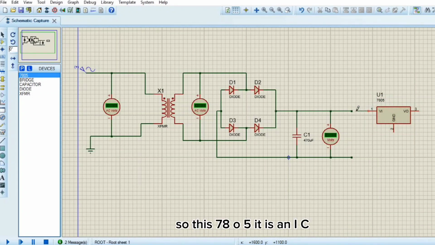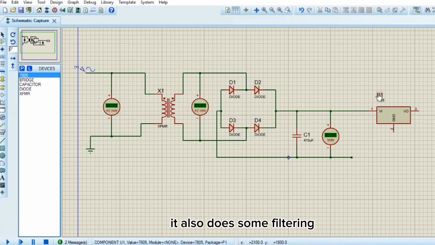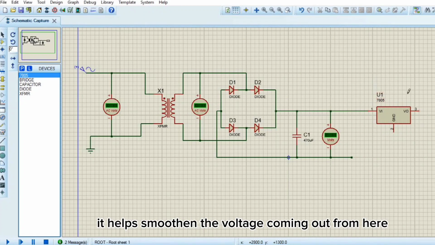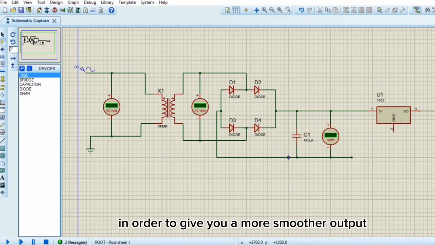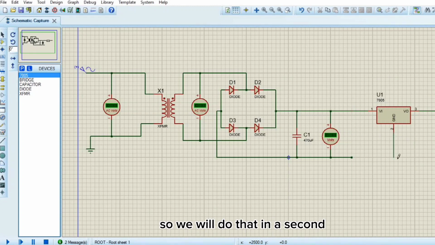So this 7805 is an IC, a voltage regulator. It also does some filtering. It helps smooth the voltage coming out from here, in order to give you a smoother output. We will be able to visualize that graphically by using an oscilloscope. So we will do that in a second.